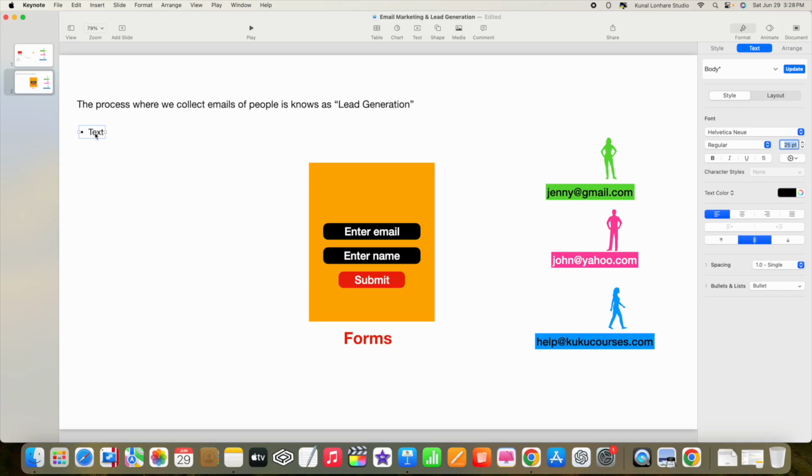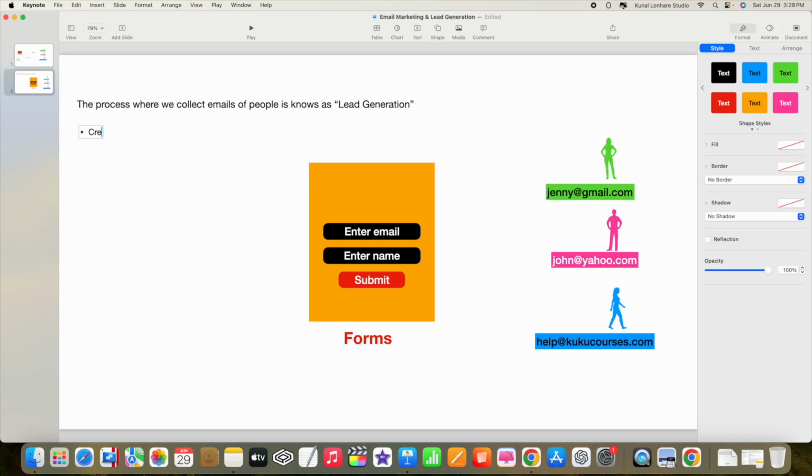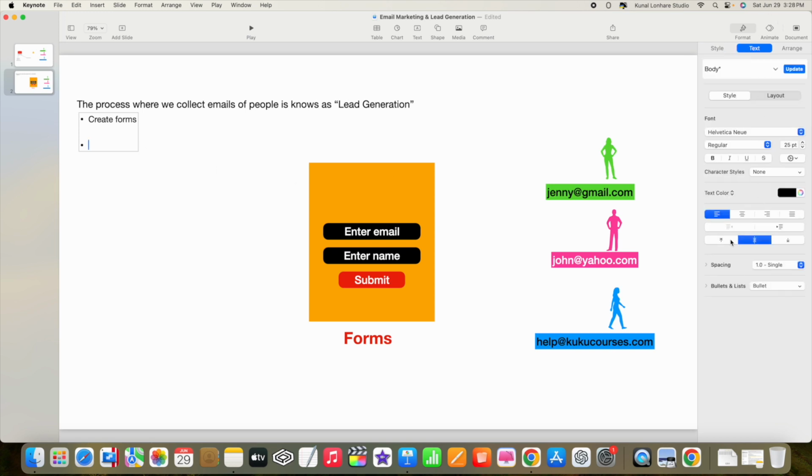So in email marketing, in the process of lead generation, we first have to create forms. Okay, and this form will basically allow us to collect the information of people. After we create the form, then what we have to do is just collect the leads of people, and this process is called lead generation.